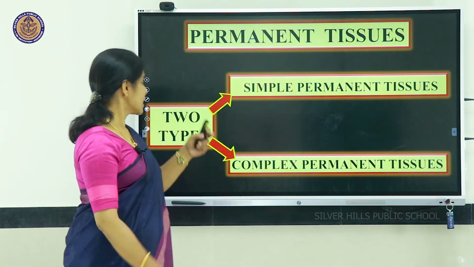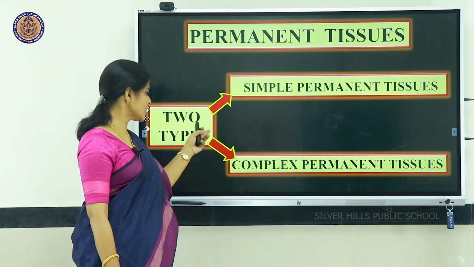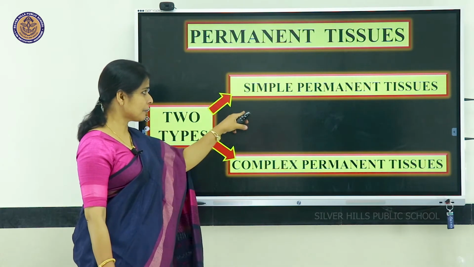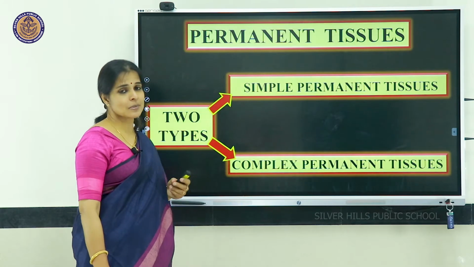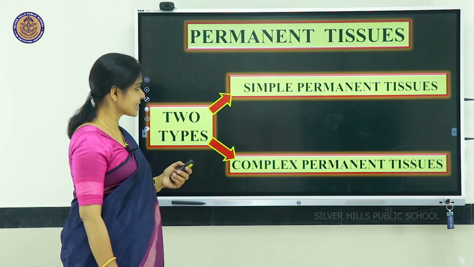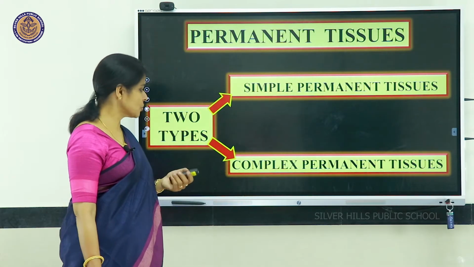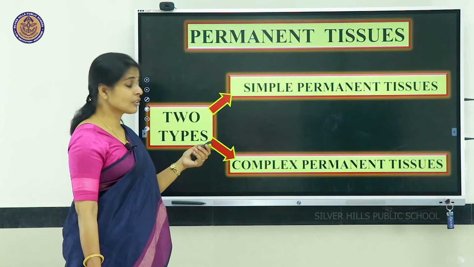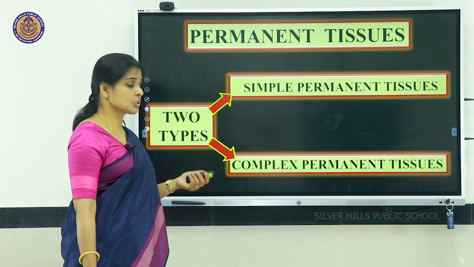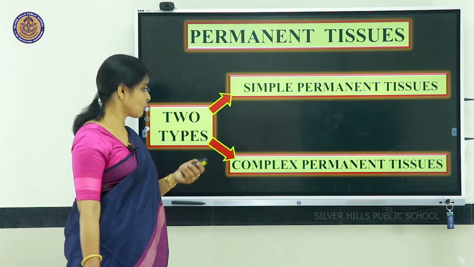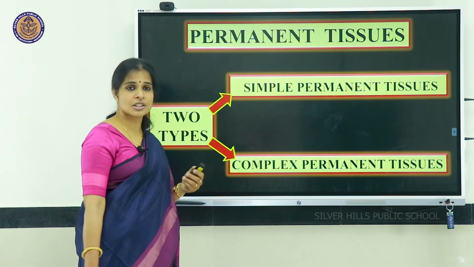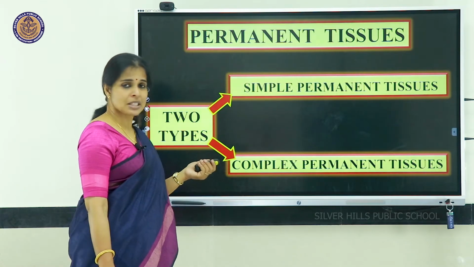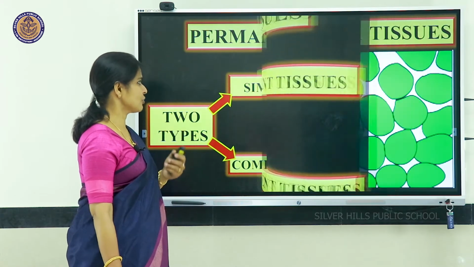So, the permanent tissues are further divided into two types, simple permanent tissues and complex permanent tissues. Now, let us see how we can differentiate between them. One term is simple, the other term is complex. Why are these terms given for them? Let us see.